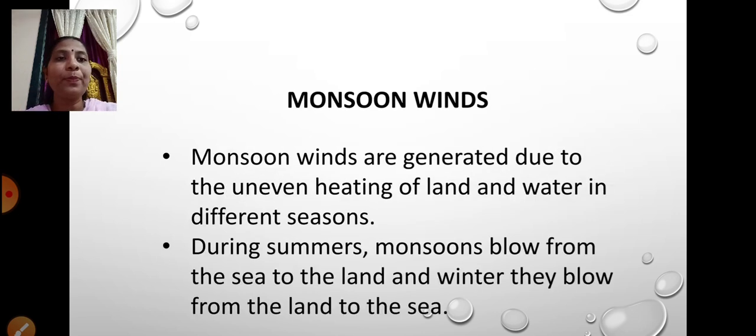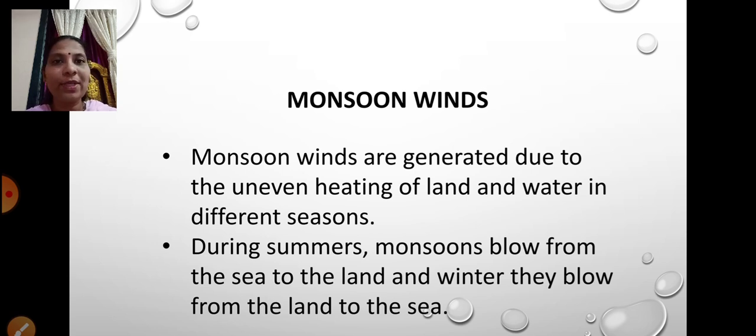Fine. Going ahead, we have the monsoon winds. These monsoon winds are generated due to the uneven heating of land and water in different seasons. During summers, monsoons blow from the sea to the land, and in winter, they blow from the land to the sea. So what are monsoon winds? These winds are generated because of the uneven heating of land and water in different seasons.